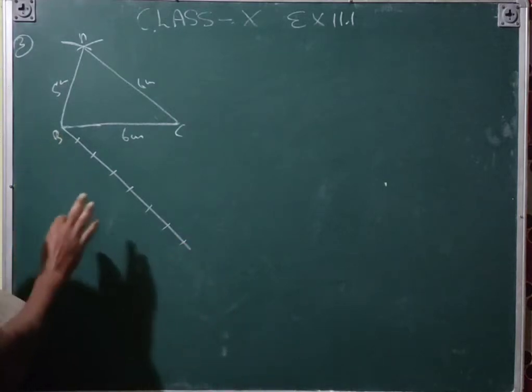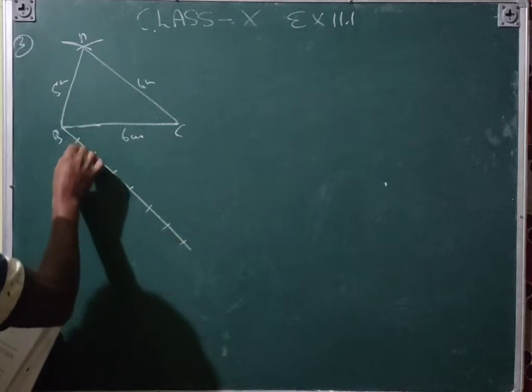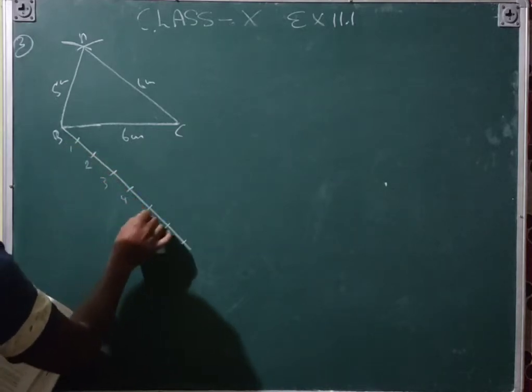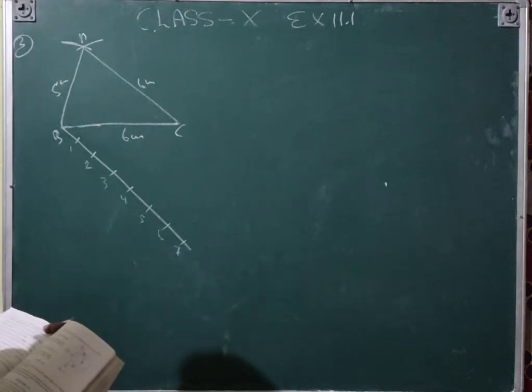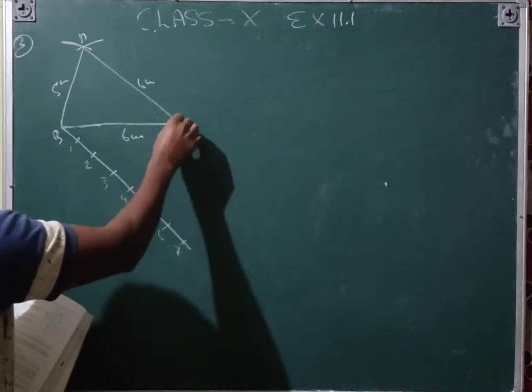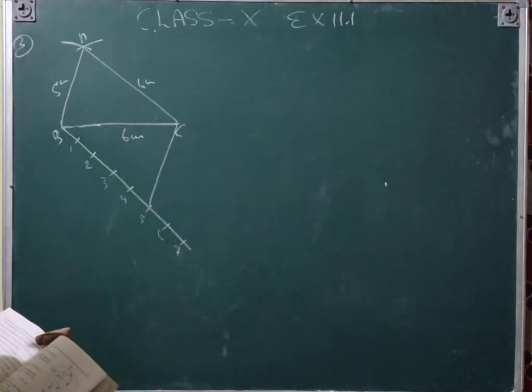And it is a must that these distances are equal. 1, 2, 3, 4, 5, 6, 7. And then you are looking at the denominator 5, so from 5 you will join to C.